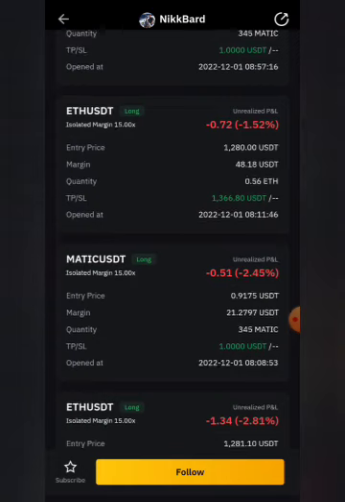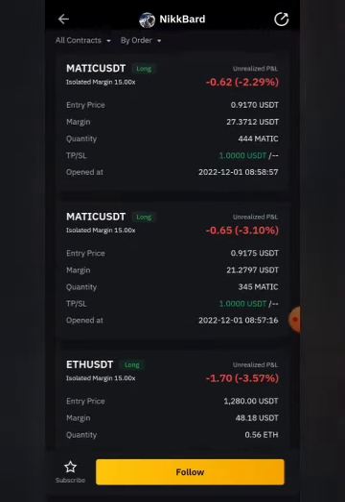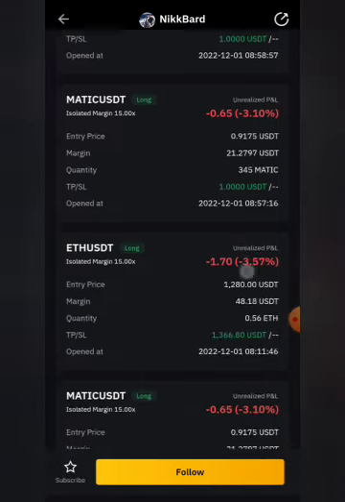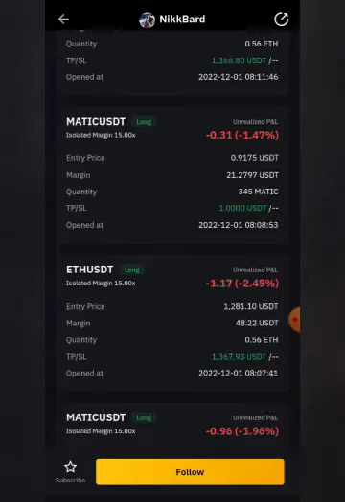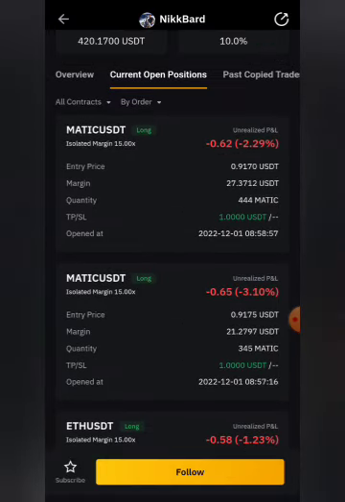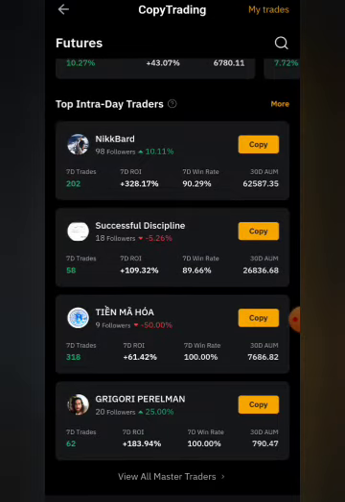So here you can get the signal of what trade this guy is taking, what he's looking at. For him now, Matic and Ethereum are in a longing position. Then if you're a trader, you have a bit of knowledge of technical analysis, you can go on to look at your chart, check the support area, the resistance area, and enter the trade, right? If you go back, you can see many traders that are profitable, that are also taking trades like this. Just check the intraday traders.